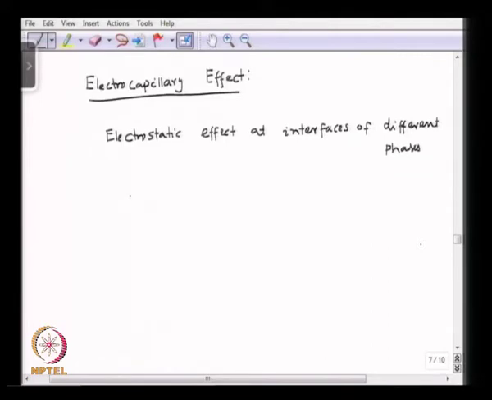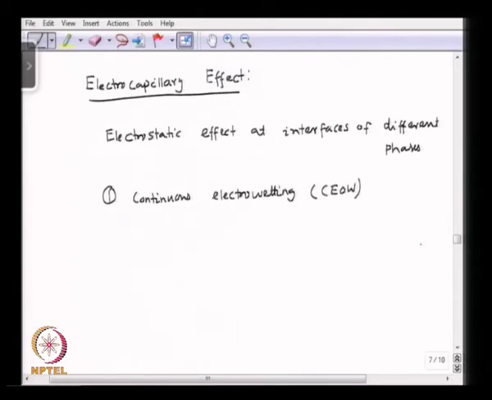Okay. So, here we will be talking about continuous electrowetting, CEW.